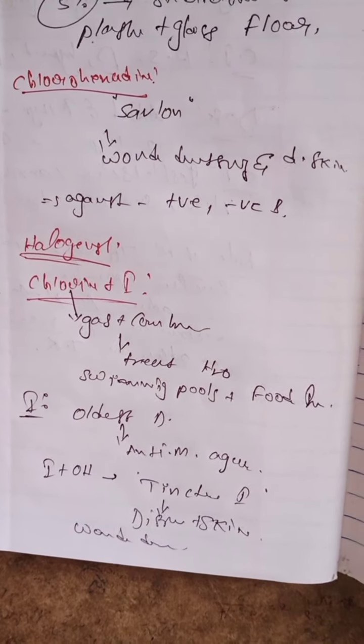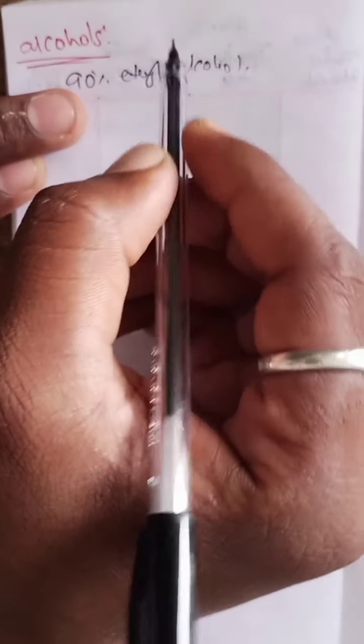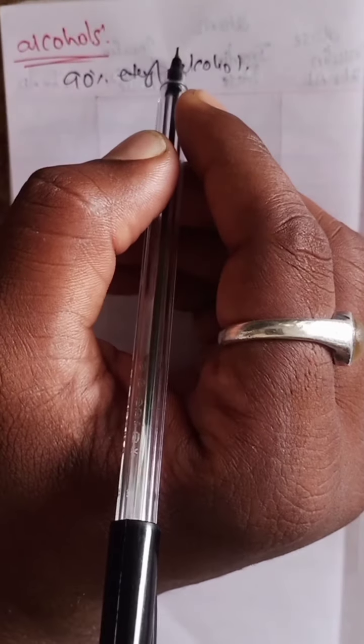And the next one we will discuss is the alcohols. 90% ethyl alcohol is active against a wide variety of non-spore forming bacteria, and also against bacteria, virus, and fungi.